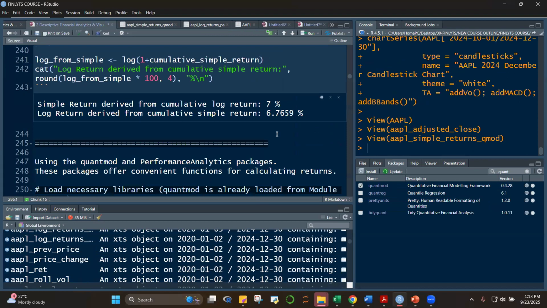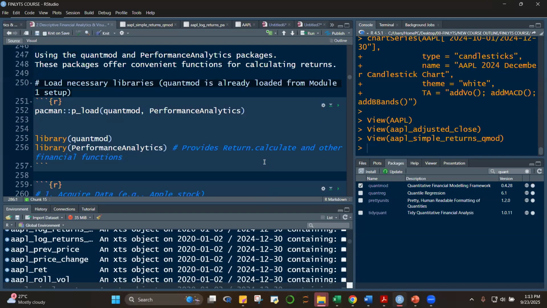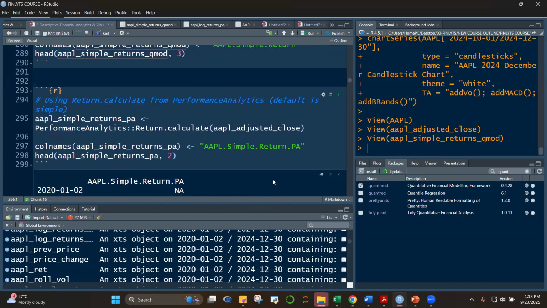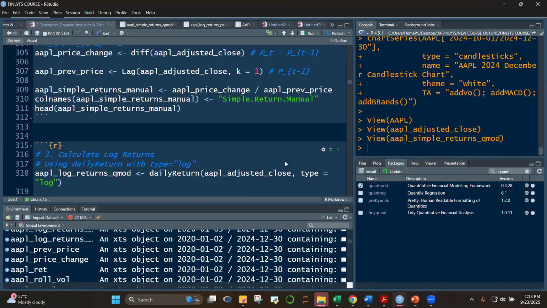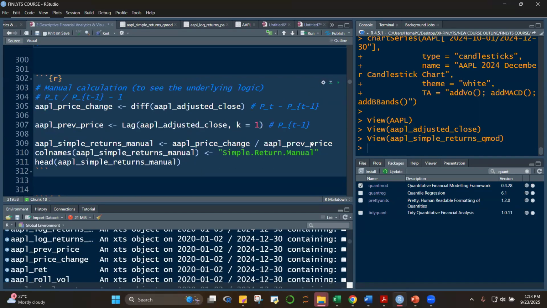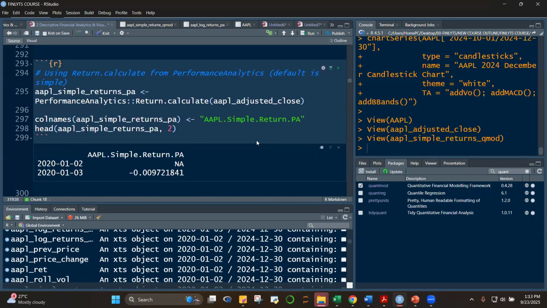All right. So we can also get the log. Okay. I'm not going to run this class. We can get the log by using type is equal to log. This one, type is equal to log, class. So same object, Apple adjusted close, and then we're creating this Apple log returns. Okay. Then here type is equal to log.